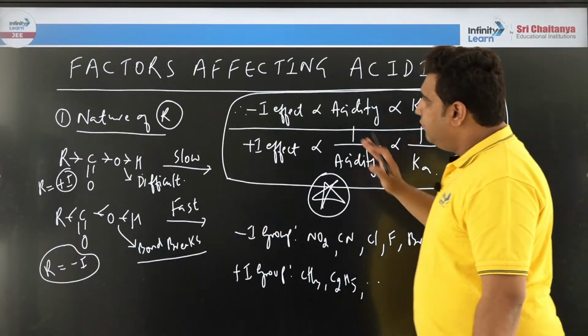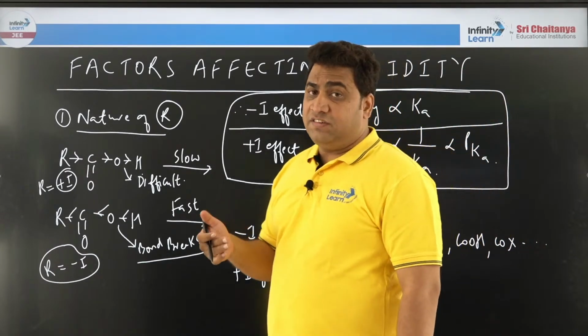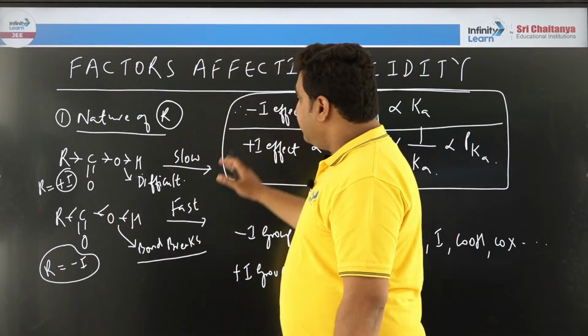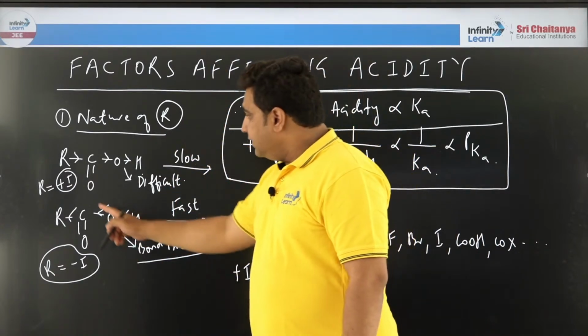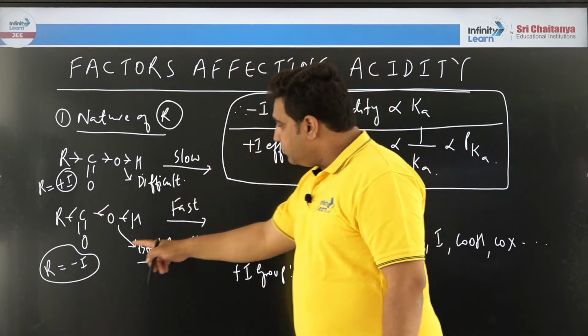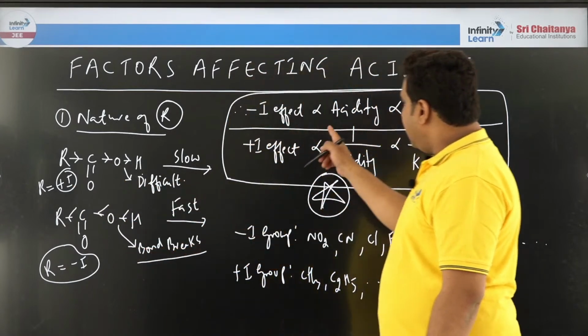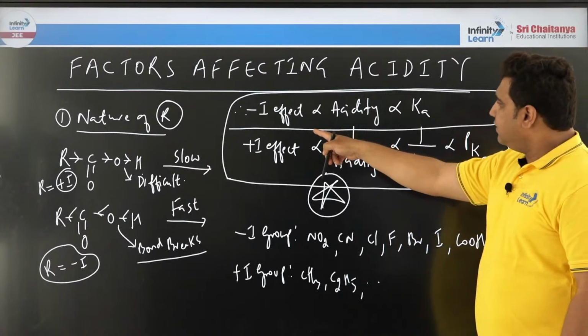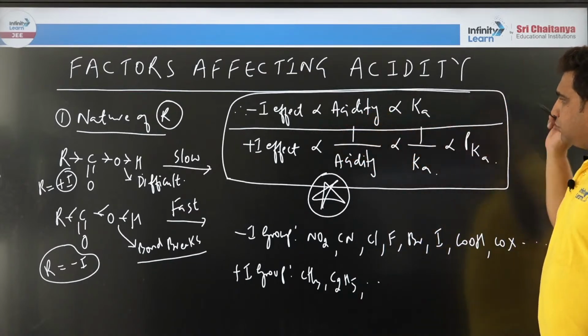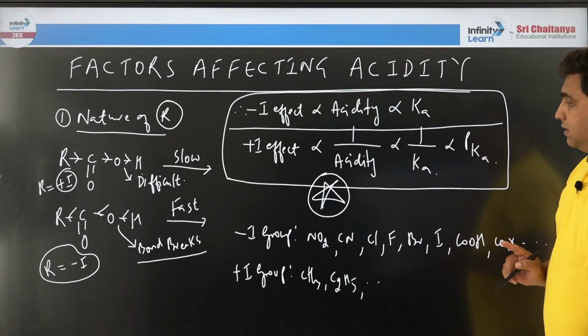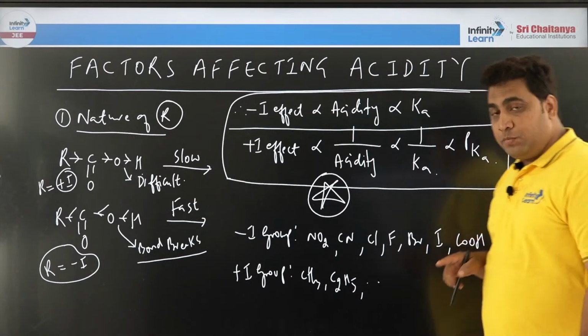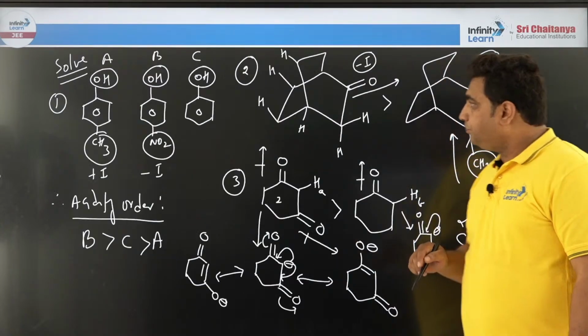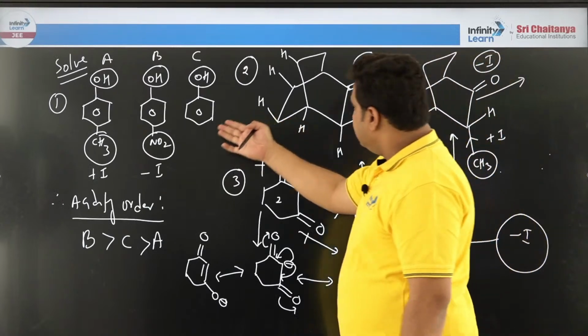Then I started factors along with examples. The first factor I took was the nature of R. I said if R is plus I and if R is minus I, the bond will break, and I said the relationship: more minus I, more acidity. It is directly proportional to Ka. See, this is a summary. Therefore, I am going fast. Don't expect slow from me because this is all over. Okay. Then I gave some examples to you.